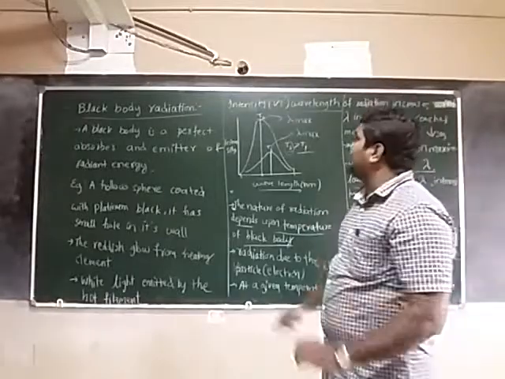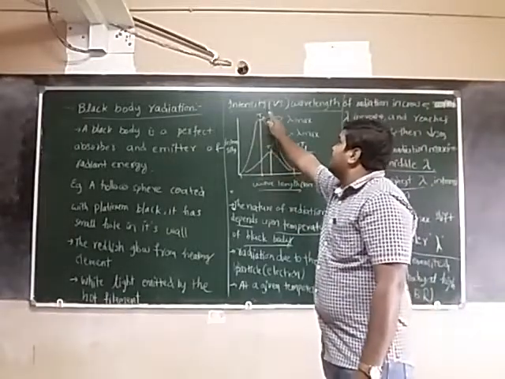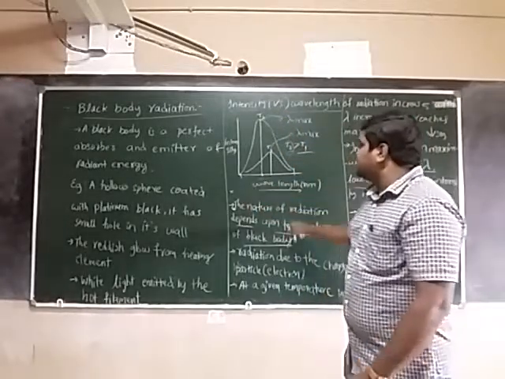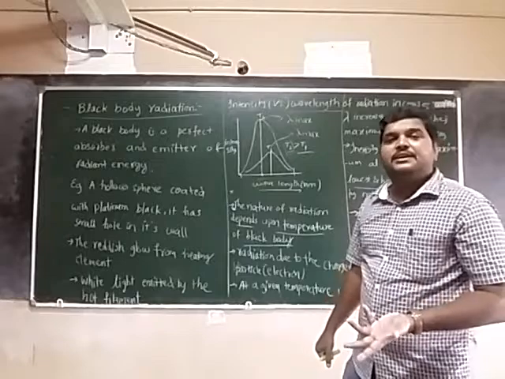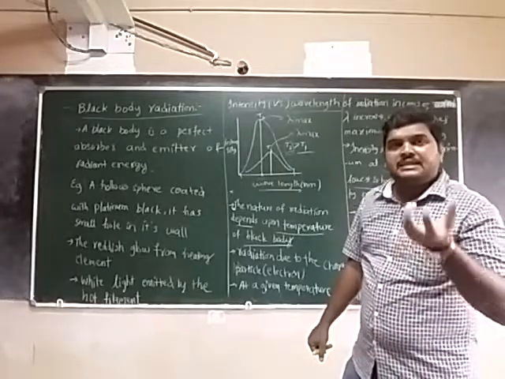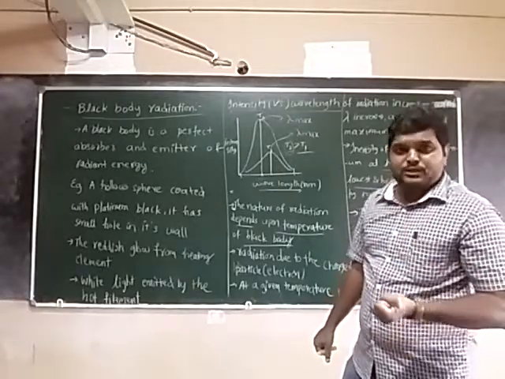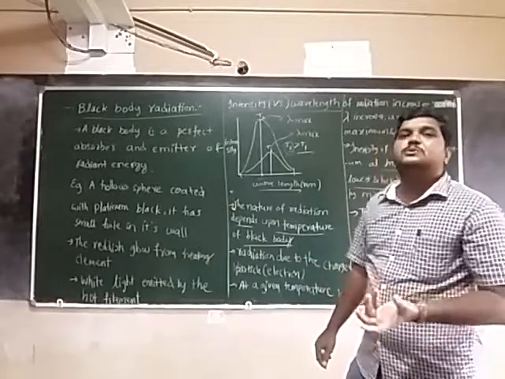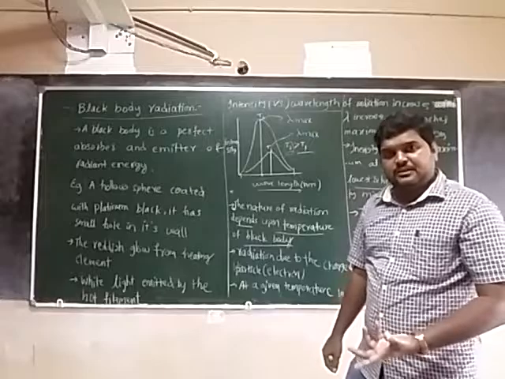To understand the black body radiation, we are taking the intensity versus wavelength graph. The nature of the radiation depends upon the temperature of the black body. First point. Next, the radiation is due to charged particles like electrons.